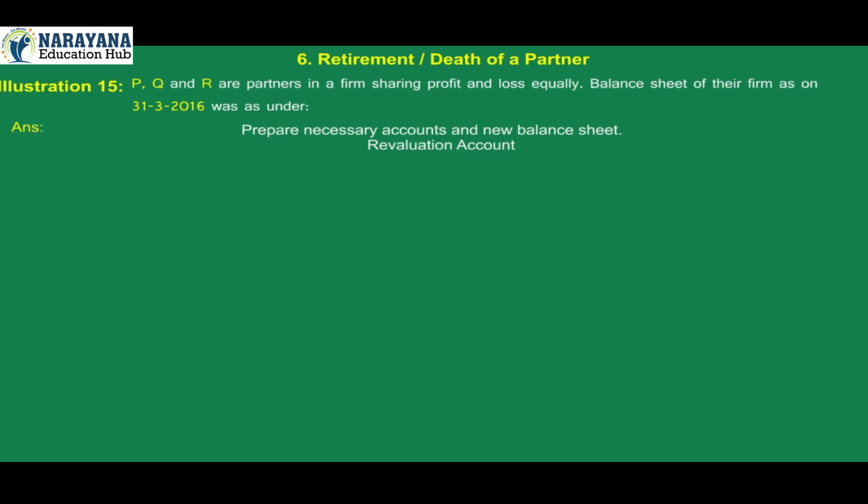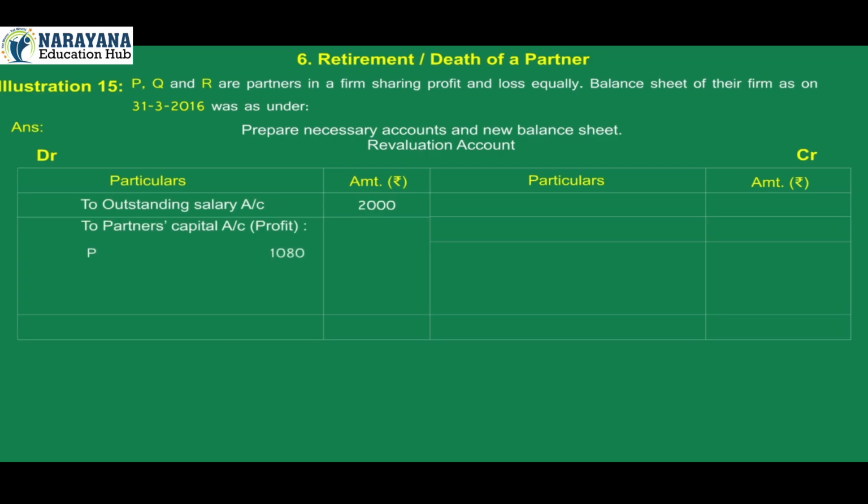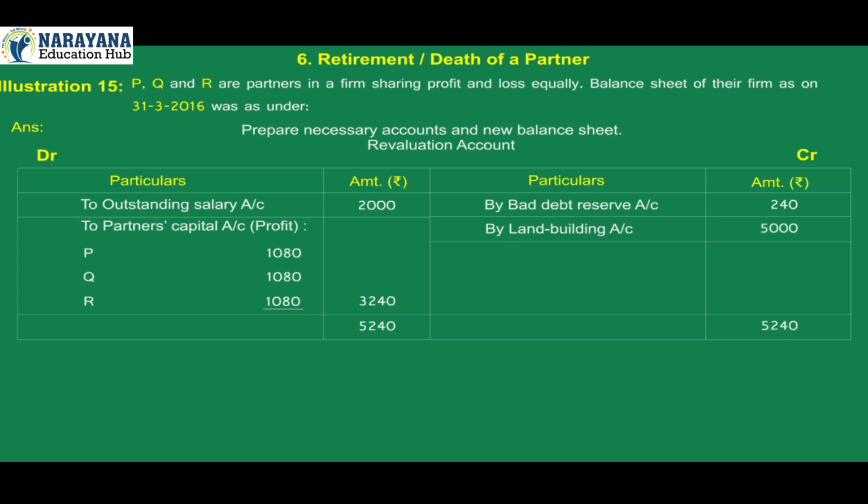Answer. Revaluation account. Debit, credit, particulars, amount, particulars, amount. On the debit side, to outstanding salary account 2,000, to partners' capital accounts profit, P 1,080, Q 1,080, R 1,080, total 3,240. Total of debit side 5,240. On the credit side, by bad debts reserve account 240, by land and building account 5,000, total of credit side 5,240.